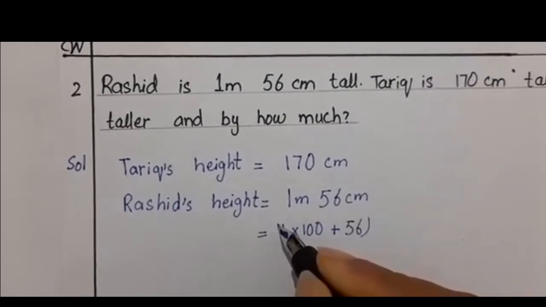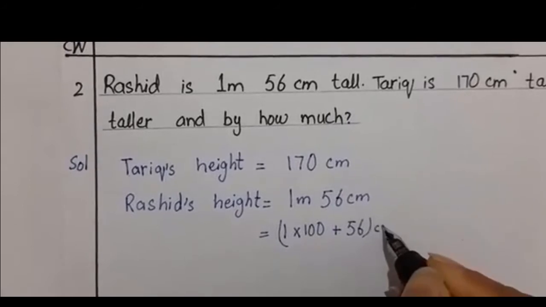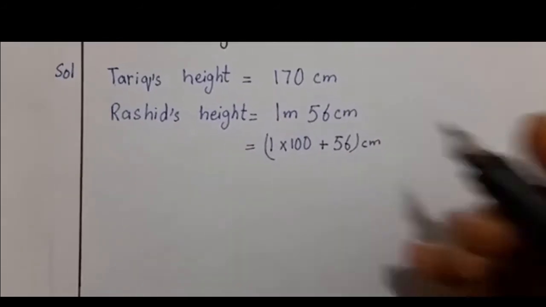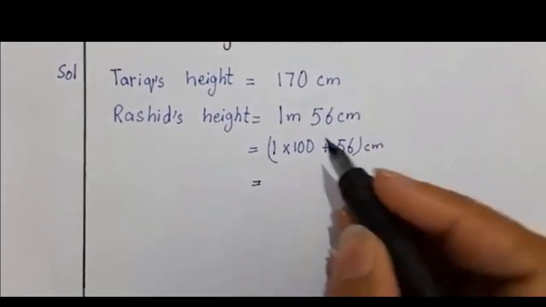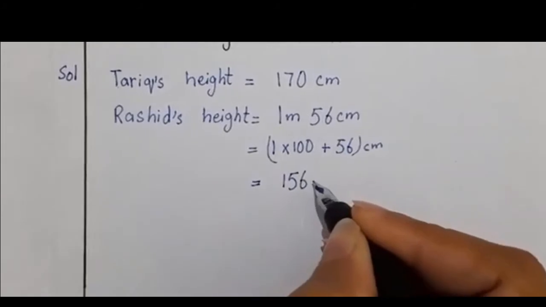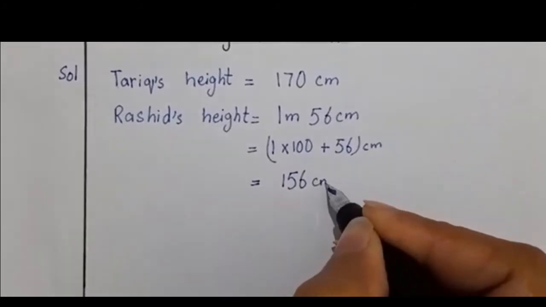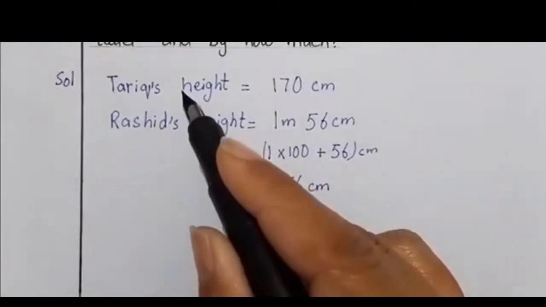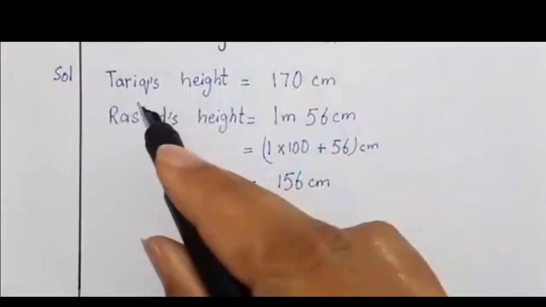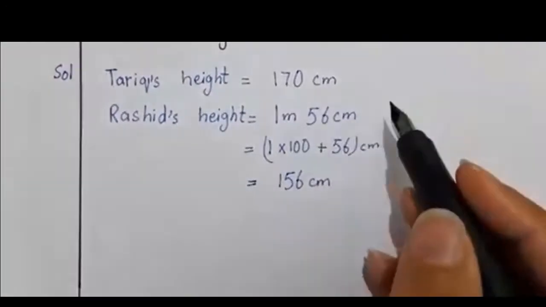This all will be in centimeters now. So 100 plus 56 is 156. Okay, boys? 156 centimeters. Now you can see the height of Tariq and the height of Rashid. By seeing, you can tell who is taller. It means Tariq is taller.